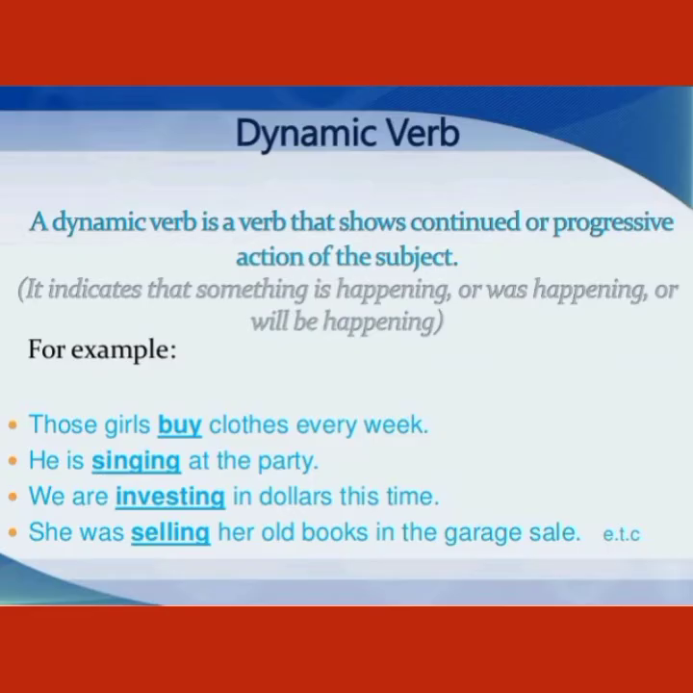Now next type is dynamic verb. A dynamic verb is a verb that shows continued or progressive action of the subject. It indicates that something is happening or was happening or will be happening. Examples are: those girls buy clothes every week. He is singing at the party. We are investing in dollars this time. She was selling her old books in the garage sale.